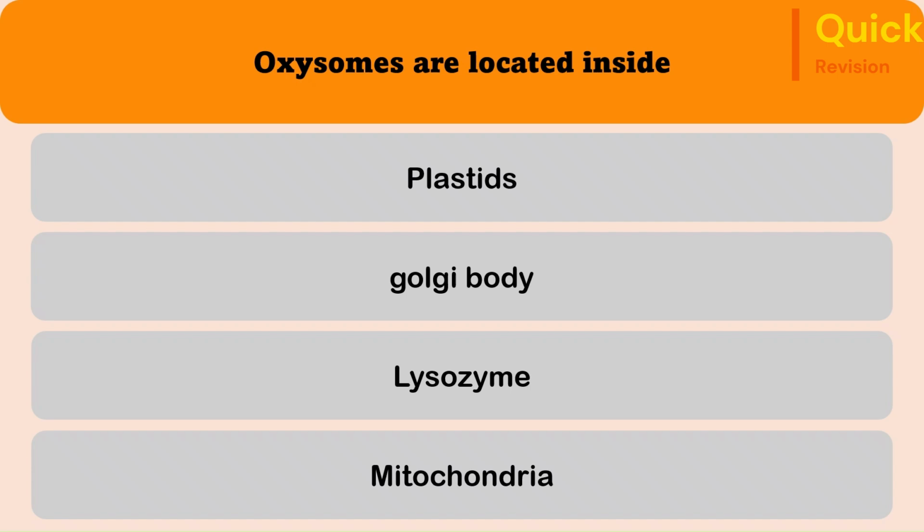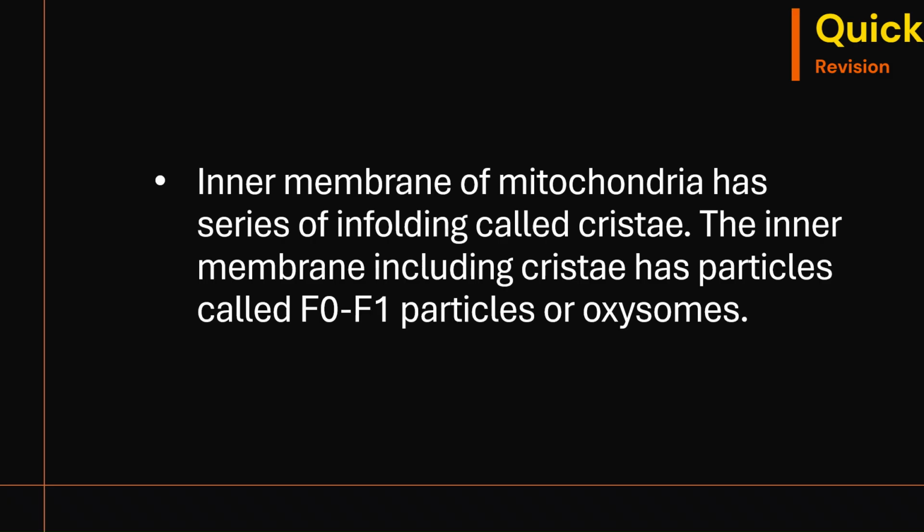16th question. Oxysomes are located inside plastids, Golgi body, lysosome, mitochondria. The correct answer is mitochondria. Inner membrane of mitochondria has series of infoldings called cristae. The inner membranes including cristae have particles called F0, F1 particles or oxysomes.